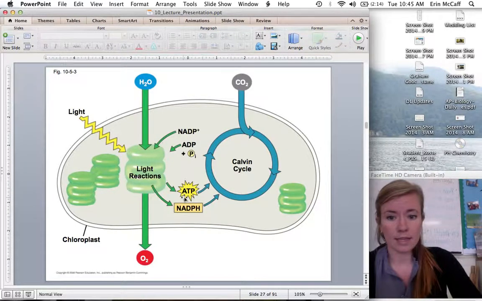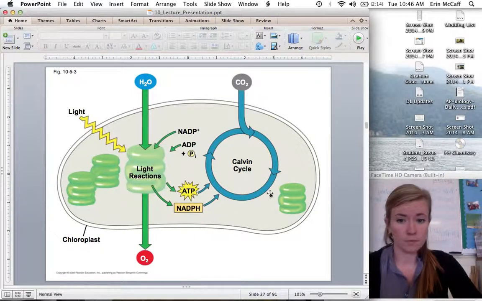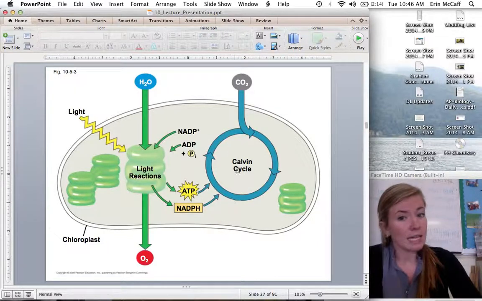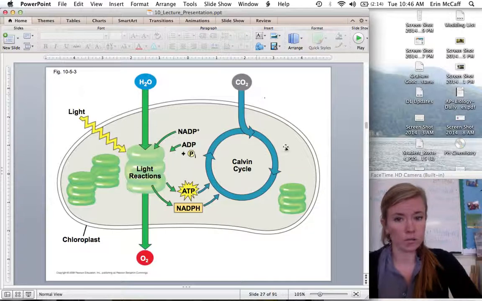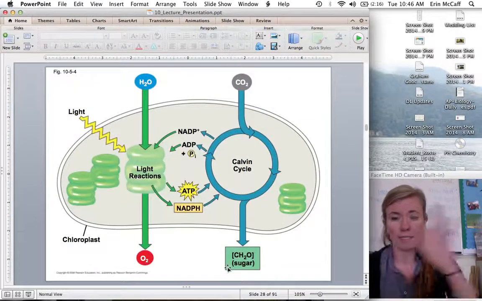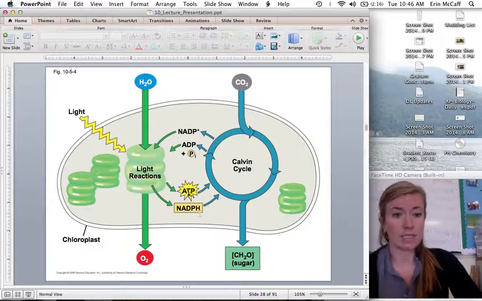Then the ATP and the NADPH go to power the Calvin cycle, which happens inside the stroma, which is why it's not on top of the thylakoid right here. Carbon dioxide goes in and uses these energy molecules to be reduced. So NADPH is going to give up its electrons to carbon dioxide. It's going to reduce carbon dioxide as it gets oxidized back to NADP+. And we get out a precursor to glucose, which here is CH2O, which will turn into glucose. So that is the whole thing of photosynthesis. This right here gives you all the basics that you need to know of photosynthesis.